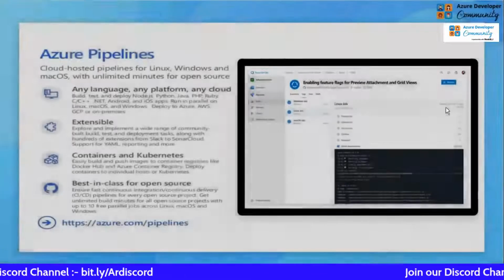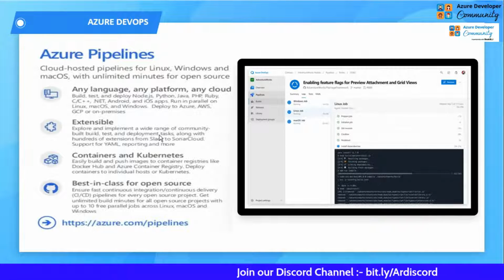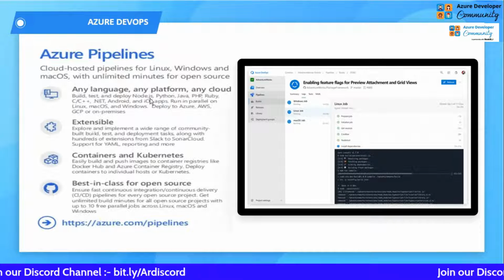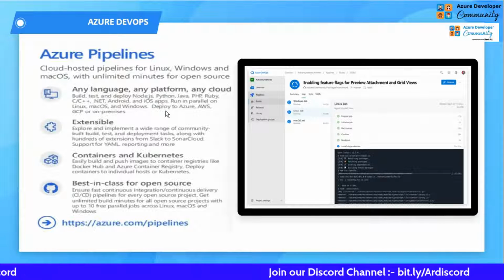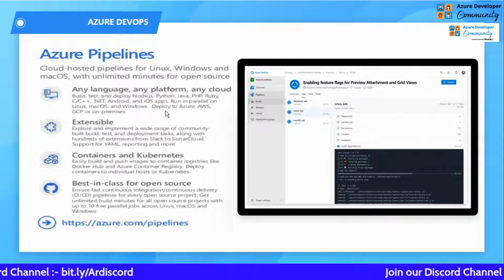The next service that we have is Azure Pipelines. I already told you about this. From here, you can see all the languages that Azure Pipelines supports, including Node.js, Python, Java, PHP, Ruby, C++, .NET, and Android and iOS apps, anything. And even if there is something that is not covered in the services, you can create a YAML file and install that type of application also.